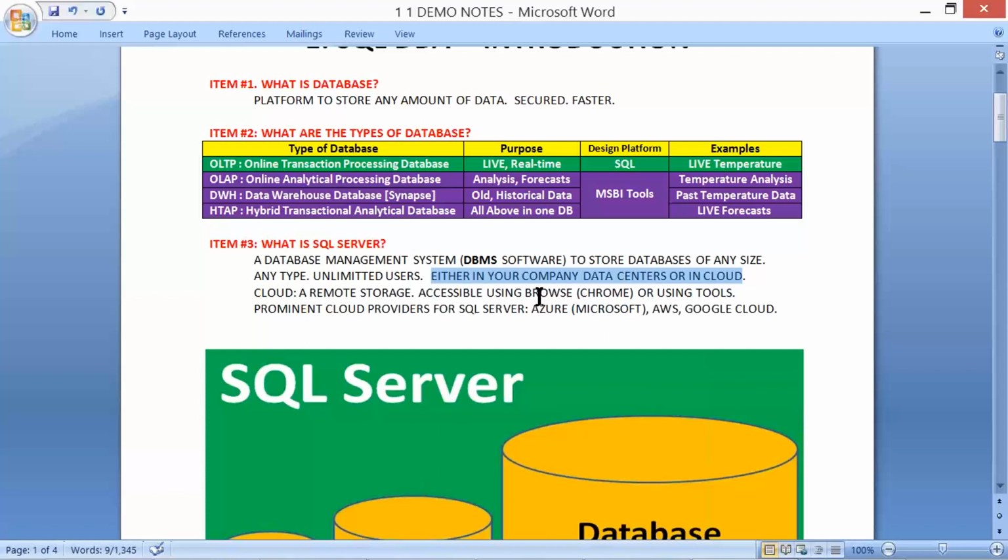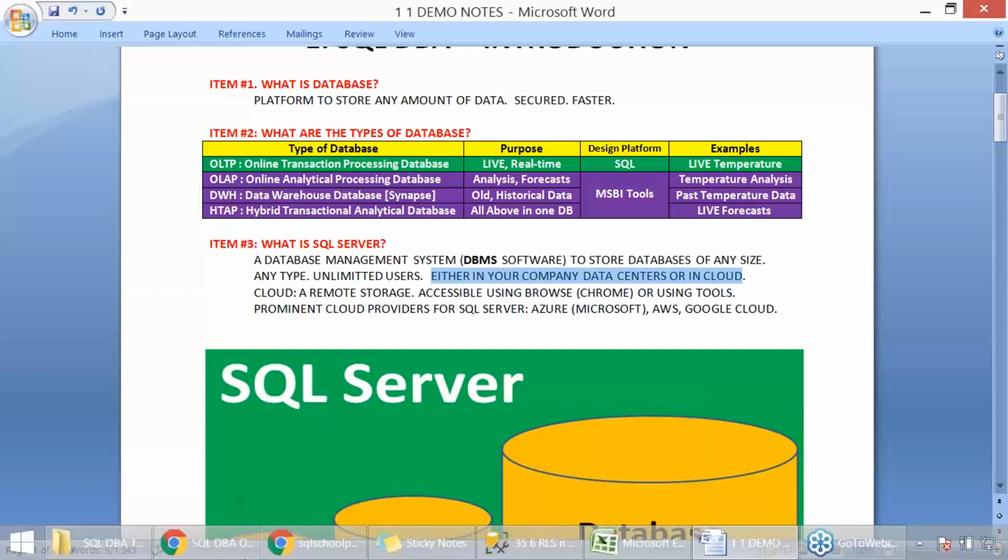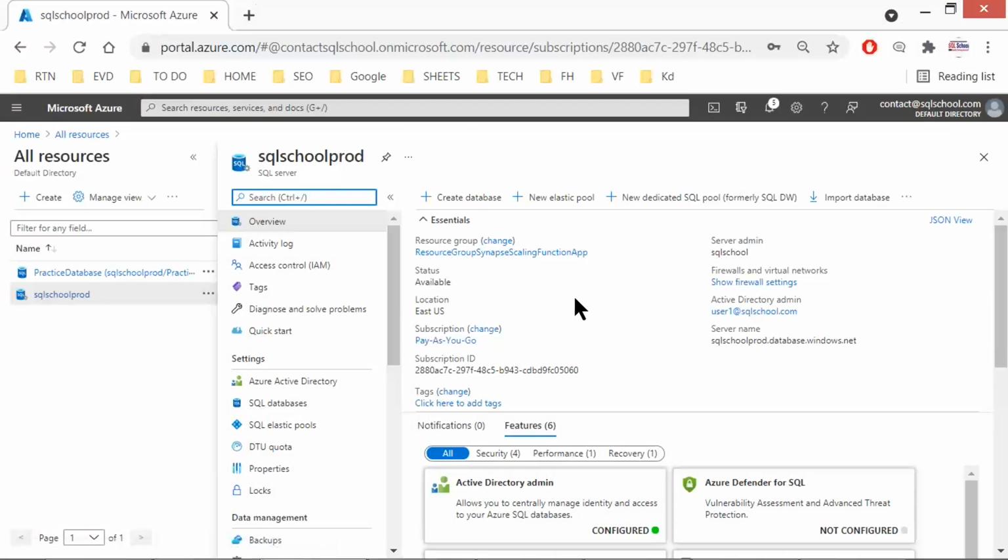Yes, in our course, we'll be working on a cloud extensively, a remote storage, accessible using browser, something like this on my screen. Like we have SQL Server in Azure Cloud. We can create databases or other activities one by one with ease, straightforward.